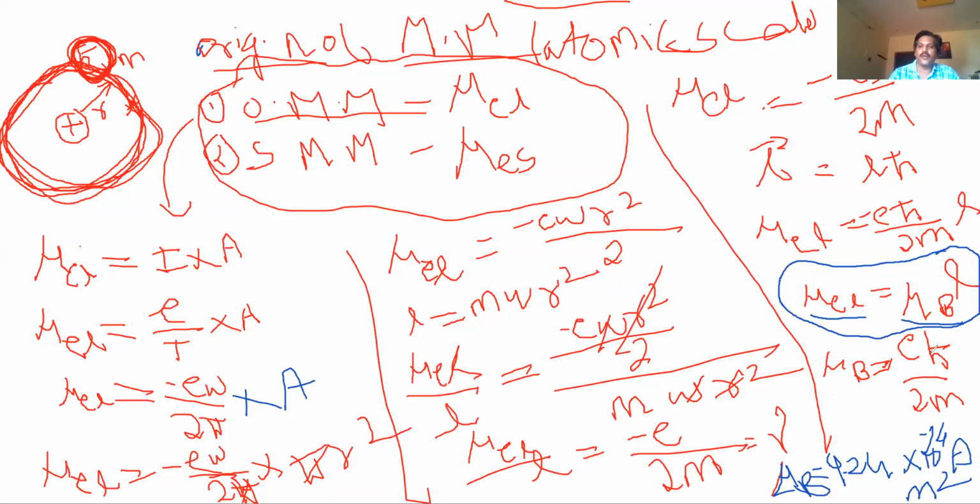Its value is e h bar by 2m. So how much is its value? 9.24 into 10 power minus 24 ampere meter square. This is for the first orbit. Like that, another orbit is there. N changes, L value changes. Third orbit, fourth orbit, like that.